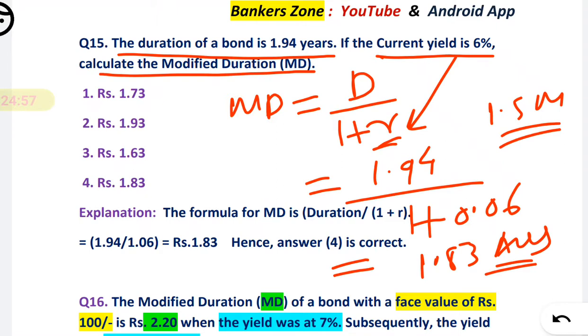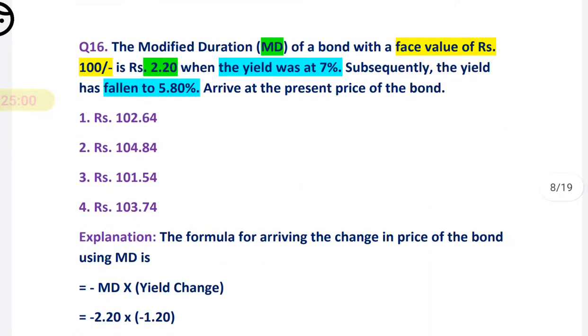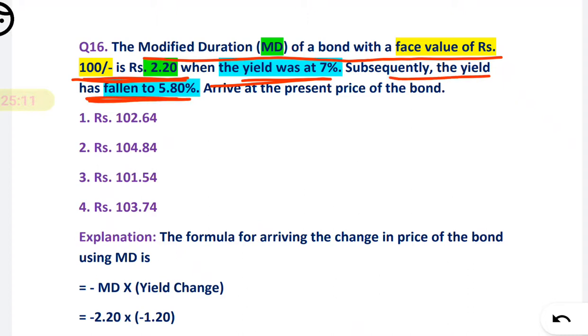Now question number 16. The modified duration MD of a bond with a face value of 100 is 2.2 when the yield was 7%. Subsequently the yield has fallen to 5.8%, and find the present value of the bond. So friends, see how to solve these numericals. First we will find the change in the price.